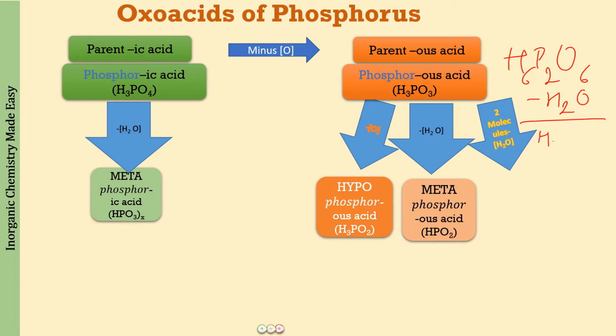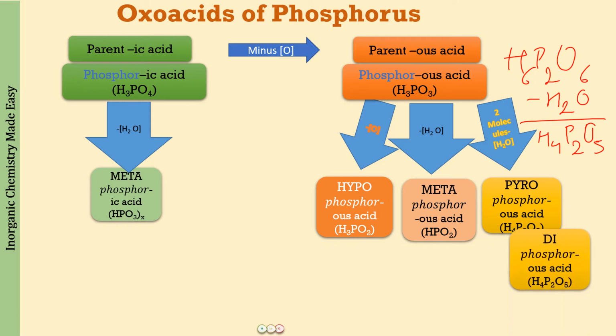So what you will be getting is H4P2O5. And what will this be called? This will be called pyrophosphorus acid, that is H4P2O5, or it is going to be called diphosphorus acid.